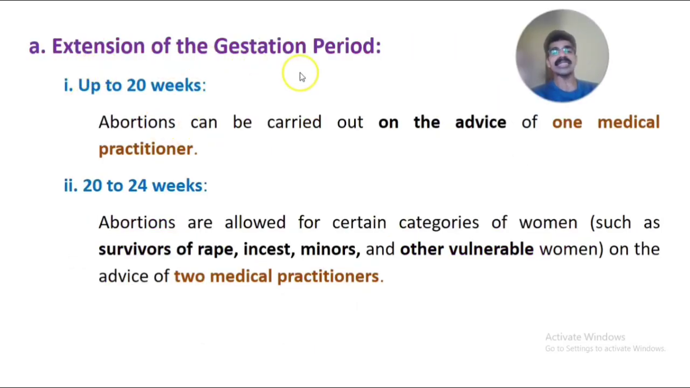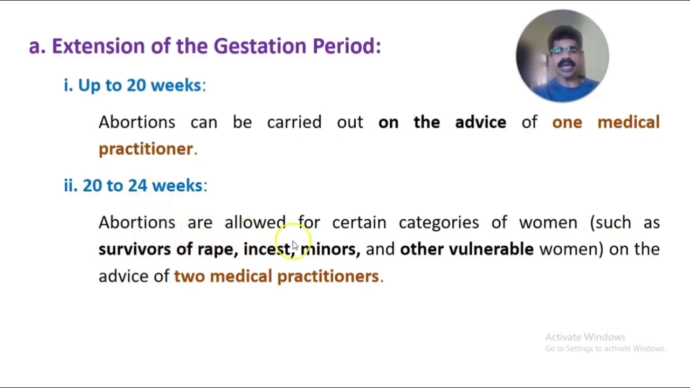First one is regarding extension of the gestation period. First is up to 20 weeks, which we already have in the previous one. Abortion can be carried out on the advice of one medical practitioner up to 20 weeks. According to this amendment act, the abortion can be done up to 20 weeks when there is only one medical practitioner's advice. It can be extended to 20 to 24 weeks when there is advice from two medical practitioners. The second extension is to 20 to 24 weeks.